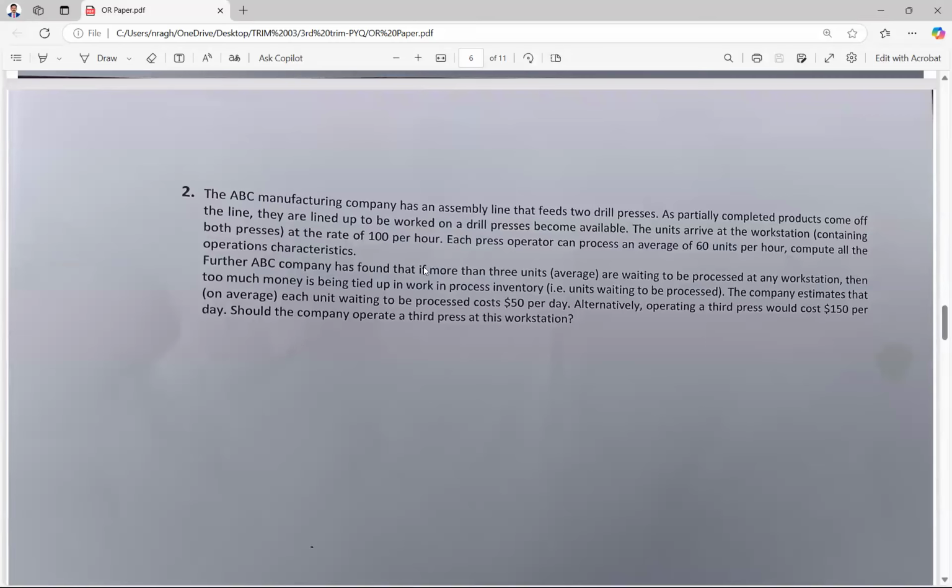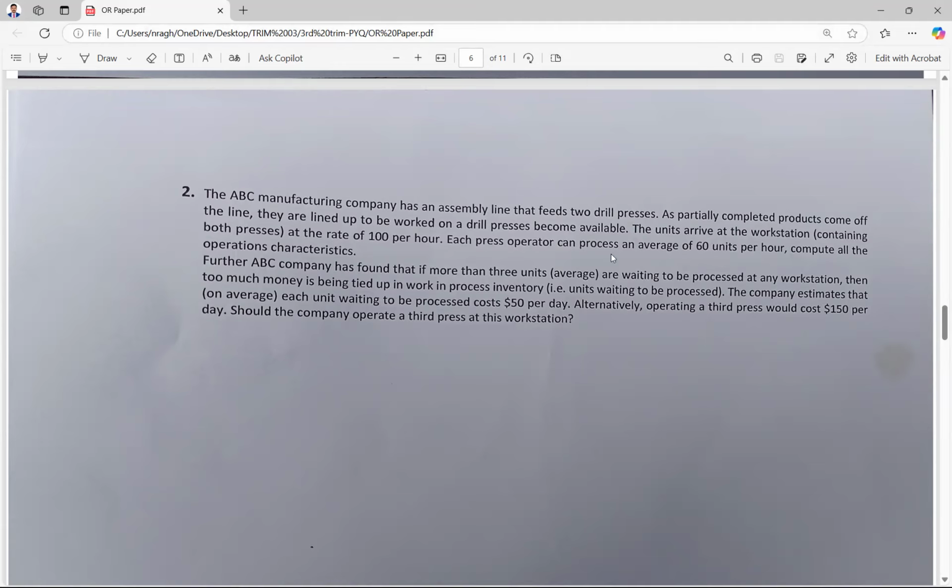In the second question, they have said, just skipping the other part there because time is less. They're saying units arrive. See the cursor, follow the cursor. The second question says units are arriving, meaning the arrival rate, which is lambda. They are giving it as 100 per hour.